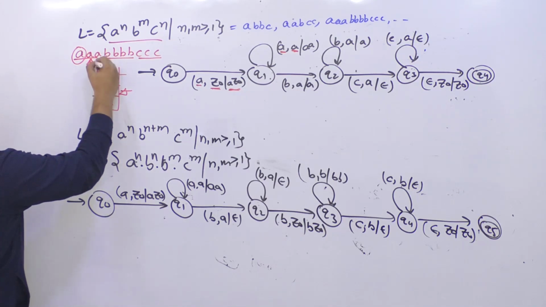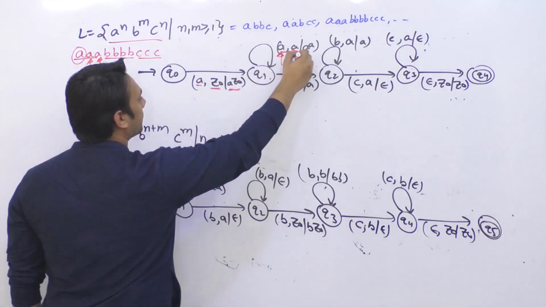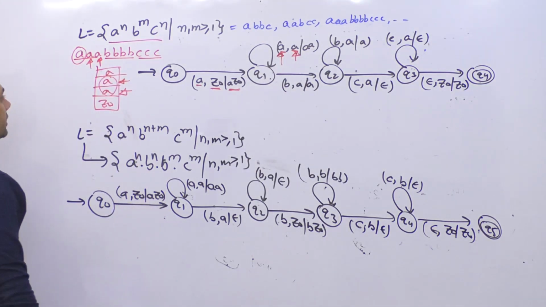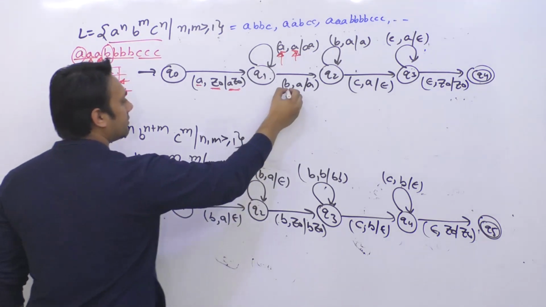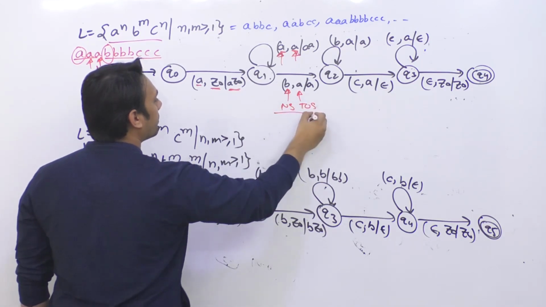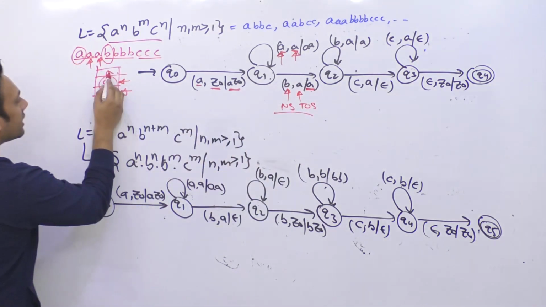Again the next symbol is A and the top of the stack is containing A, so you can insert them inside the stack. Correct? Next symbol is B and the top of the stack is containing A. So what I'm going to do is, I'm not going to insert this B inside the stack, I'm going to leave this A as it is.